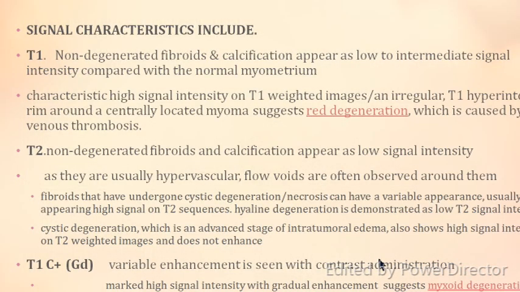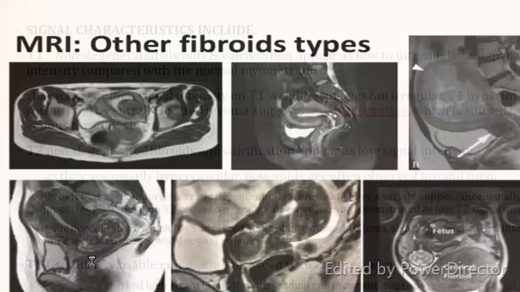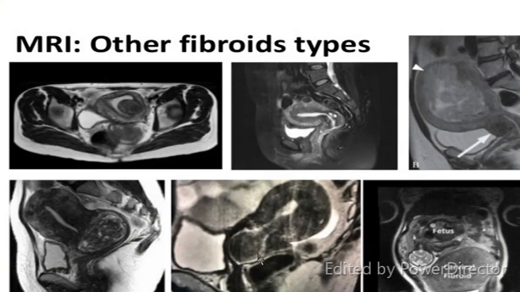This is also detail of the MRI, that is T1 and T2 findings, and you can use various contrast medium to differentiate various types of degeneration. So these are more images which show that this is a fibroid with degeneration. Now this is the uterus with a cavity, this is a fibroid. You can appreciate the capsule, you can see these cystic changes in the fibroid in this image.